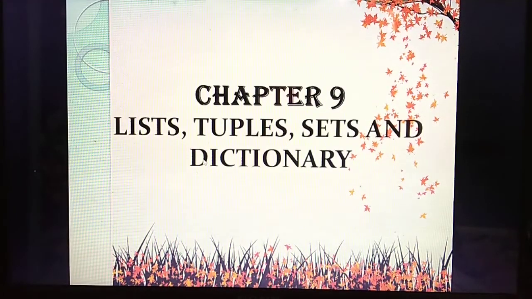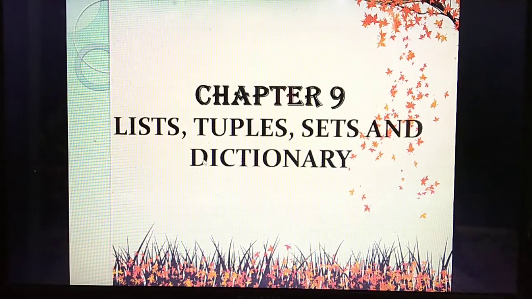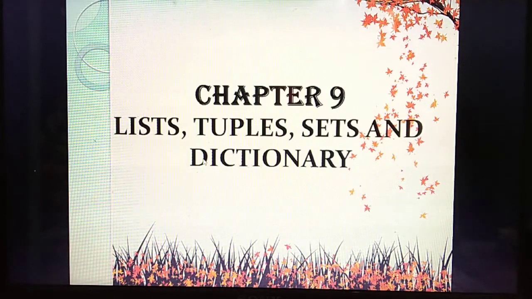So already we have studied about list, tuples, sets and dictionary. What do you mean by list? It is one kind of data type. In a list the values should be enclosed within square brackets. In a tuple the values should be enclosed within parentheses. Each element is separated using commas. Sets means all the values are enclosed within curly braces.